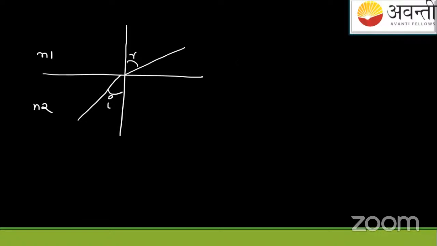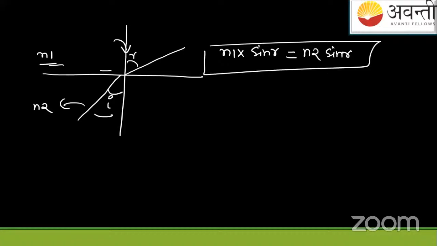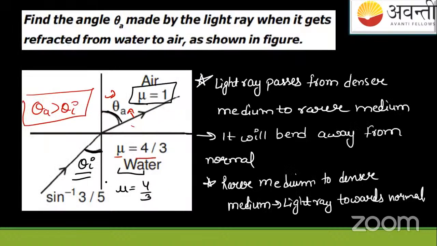So remember the formula. If this angle is R in the medium N1, write N1 multiplied by the sine of this angle equals, if this angle is in this medium, multiply this angle with N2, that is the refractive index of that medium, into sine of that angle. Sorry, this is the I angle. This is the trick. Got it? Now let us apply this trick on this question.